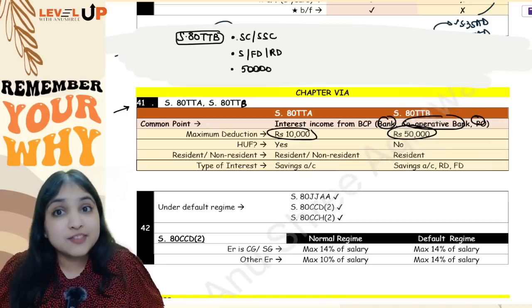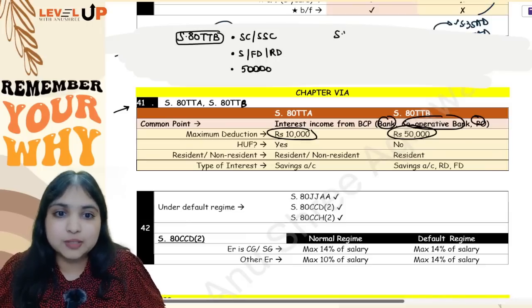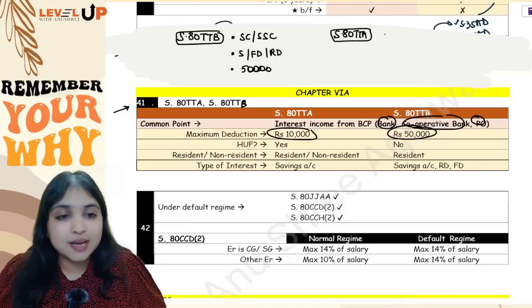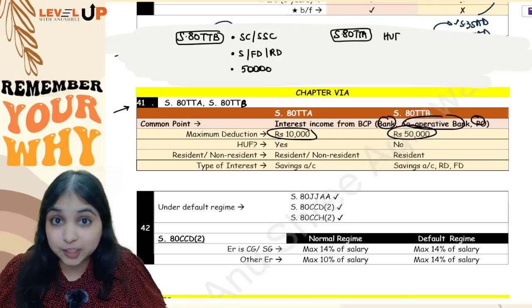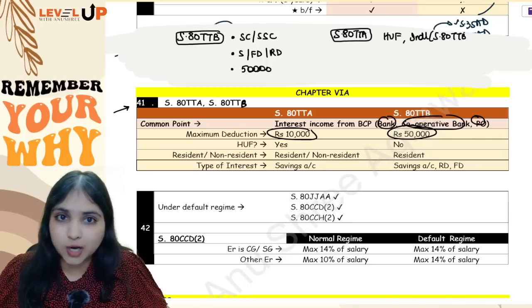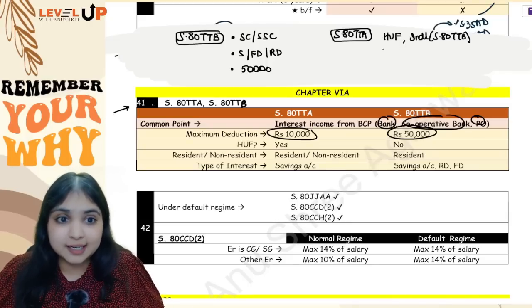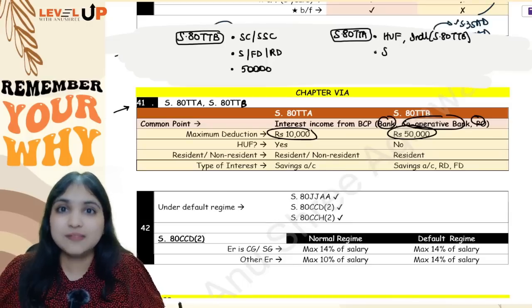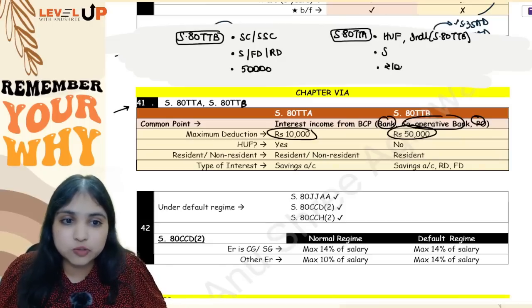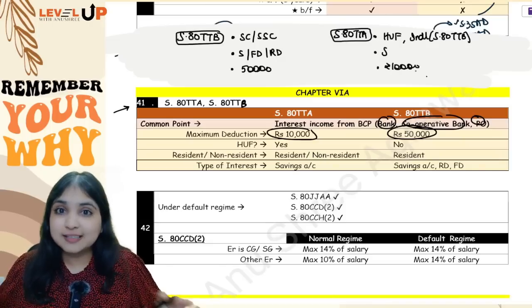Okay. If section 80TTB is not applicable for you, then only you will come to 80TTA. So 80TTA will apply to which assessee? Number 1, 80TTA will apply for HUFs. Number 2, 80TTA will apply to those individuals for whom 80TTB was not applicable. In 80TTA, we are covering only savings interest, no FD interest, no RD interest, and here maximum 10,000 rupees deduction you will get. Okay, so these are these two sections.